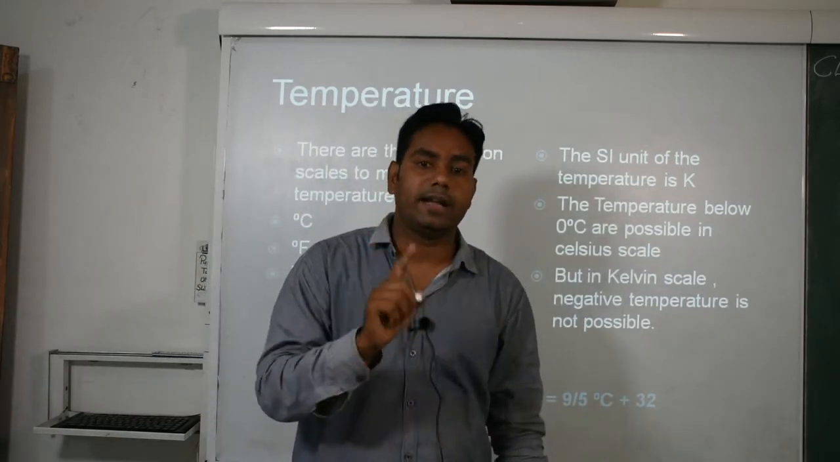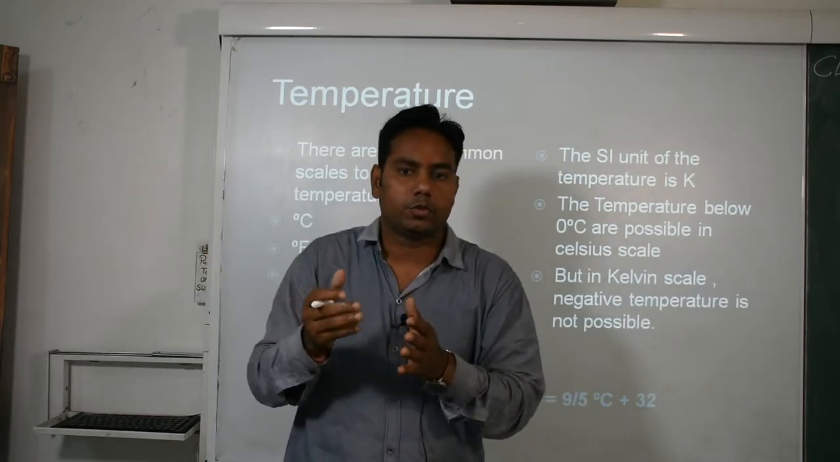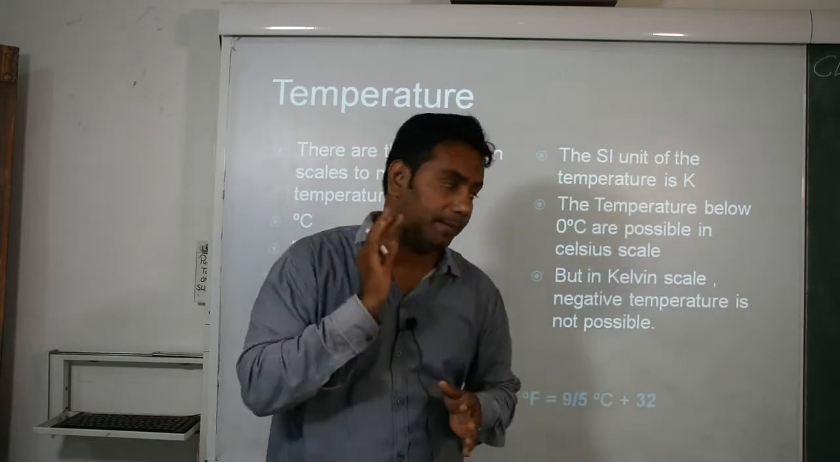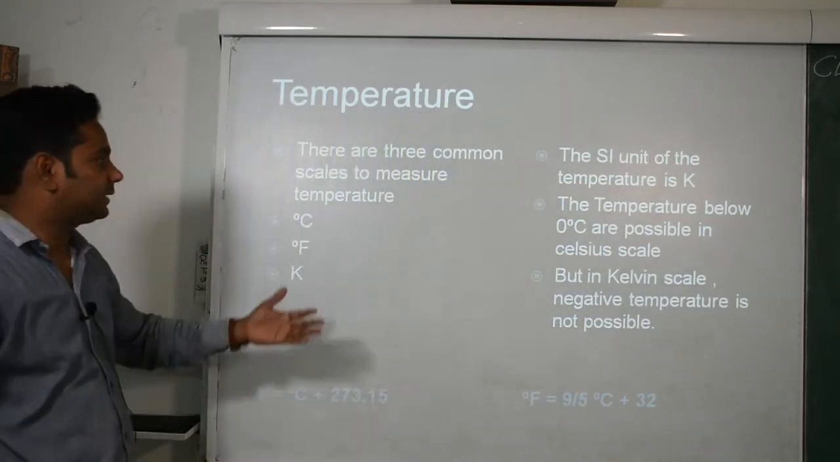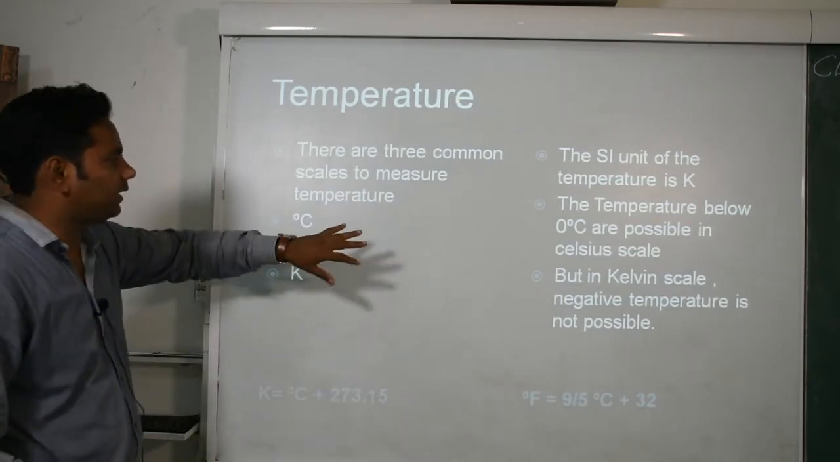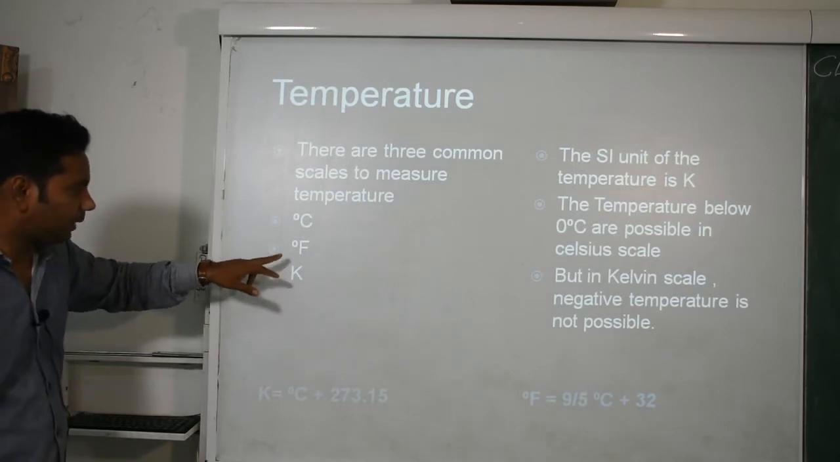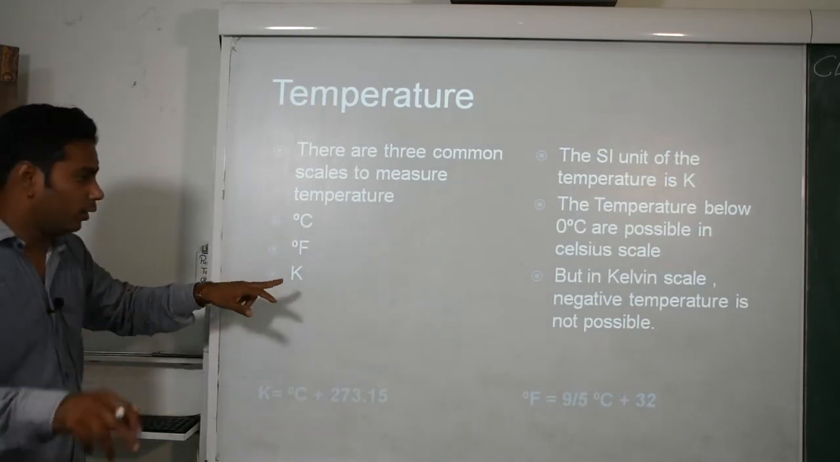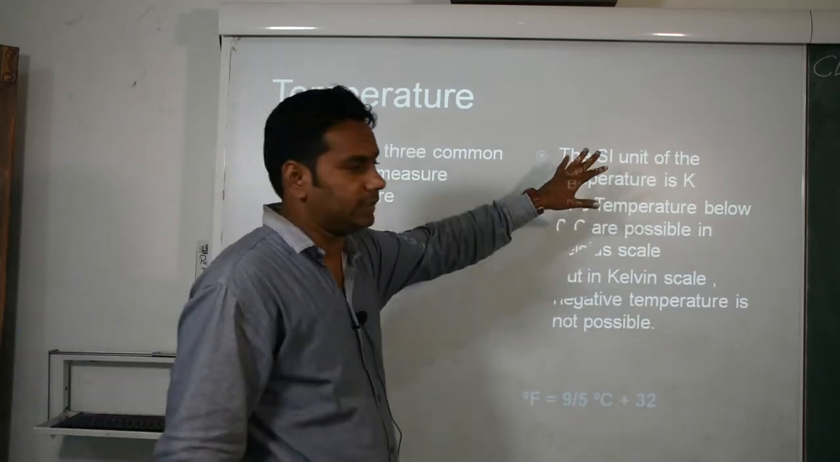So we have three common units used in our daily life: degree Celsius, degree Fahrenheit and Kelvin. One more thing, we say degree Celsius, degree Fahrenheit, but we do not say degree Kelvin. Kelvin is only Kelvin. The name Kelvin is derived from a scientist's name, so Kelvin is written with capital K. The SI unit of temperature is Kelvin.